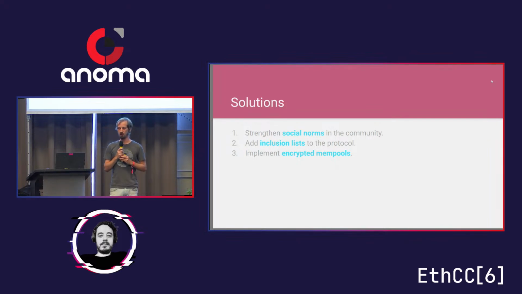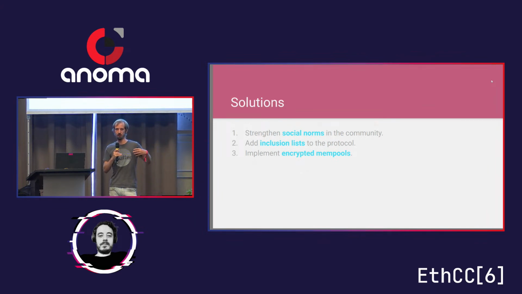Also, I think there are still technical ways we can improve the situation. One is to add inclusion lists to the protocol. These inclusion lists are basically a way for the validators to enforce transactions to be included, even if the builder does not necessarily want to do that.